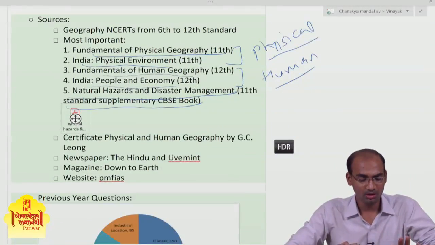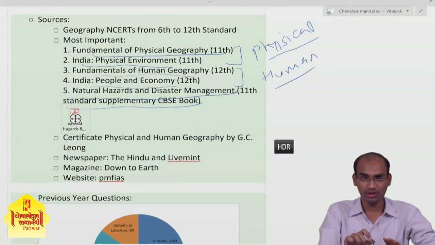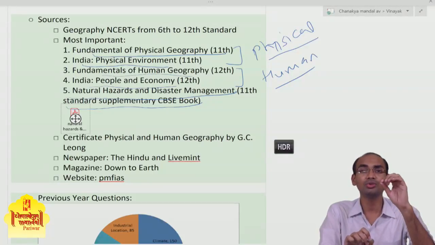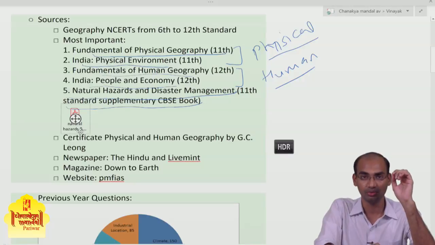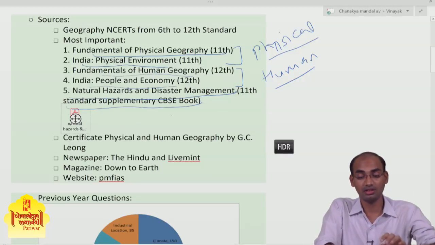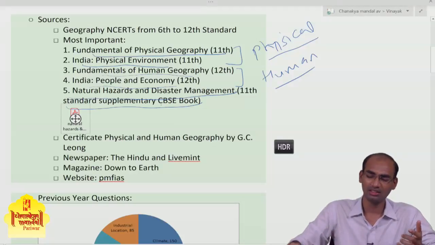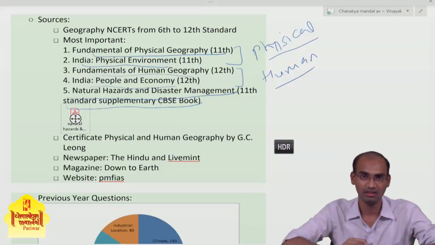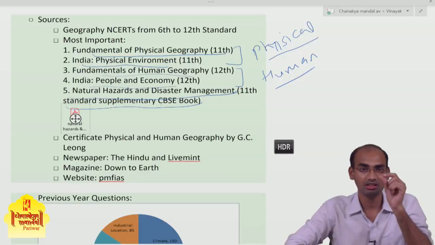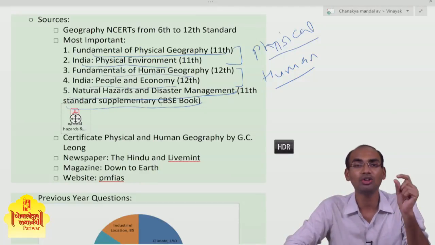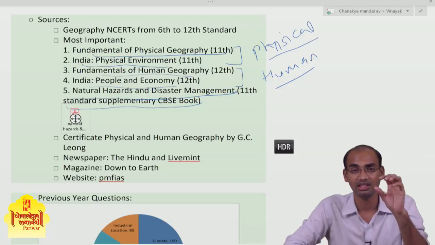While reading these 4 NCERTs and the other 6 to 10 standard NCERTs, you should read this NCERT too. You should not neglect this CBSE book. It is a very small book, you can get it done within a day. Just make sure that you highlight the definitions and the important statistics given in it.